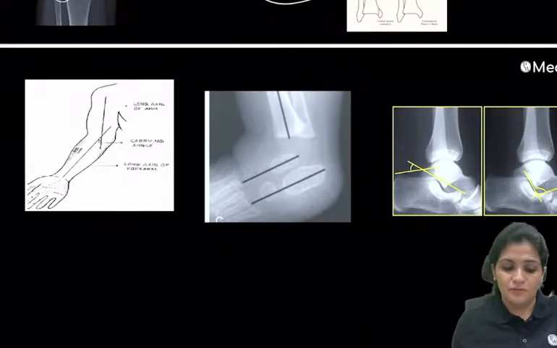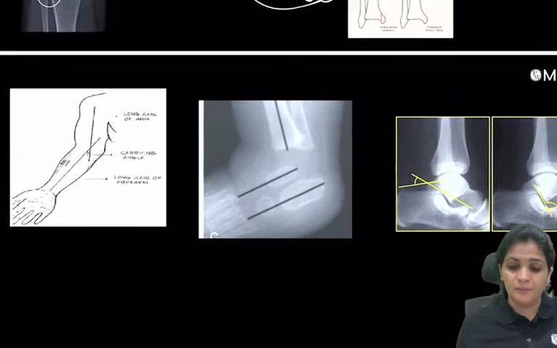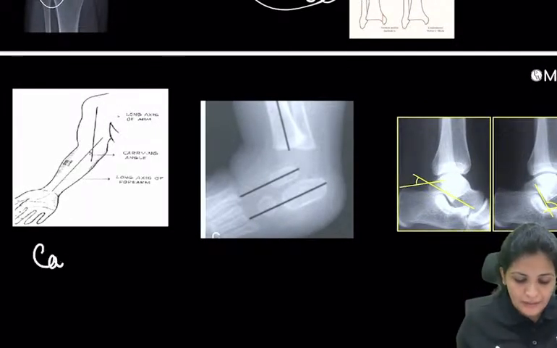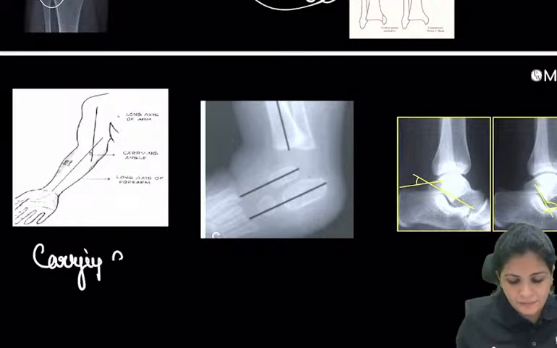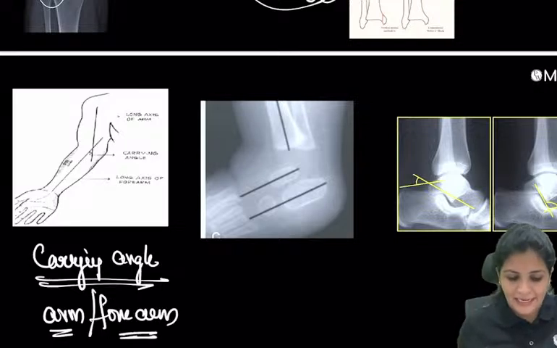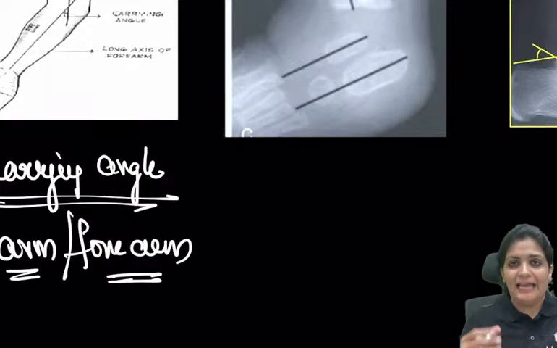And now coming finally to these three important angles they might ask you. The first one is called the carrying angle. You know that the forearm and the arm are not in a straight line, but the long axis of the arm and the forearm makes an angle, which is the carrying angle.